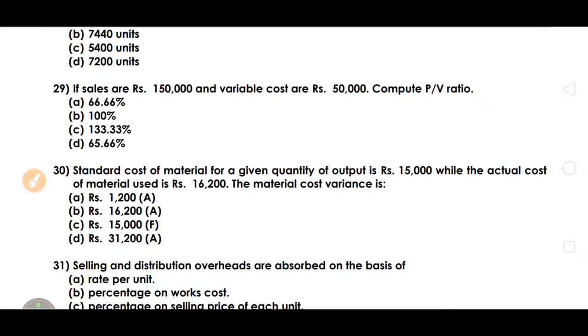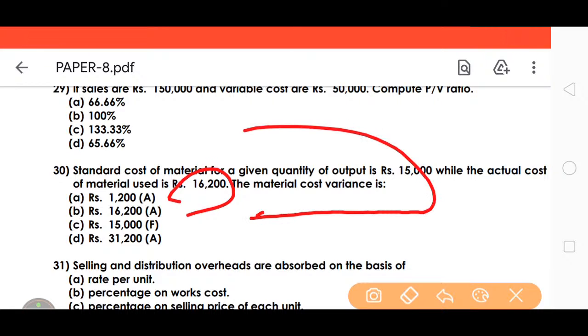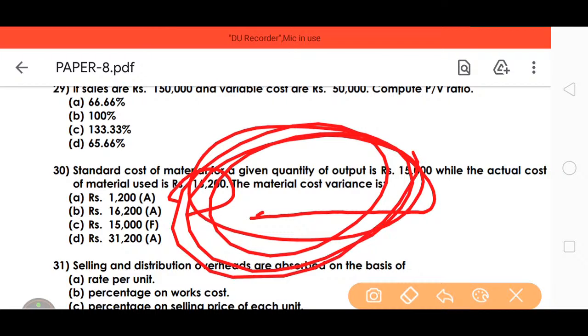The standard cost of material for a given output is rupees 15,000, while the actual cost of material is 16,200. We need to calculate the material cost variance. What is the cost of material variance?